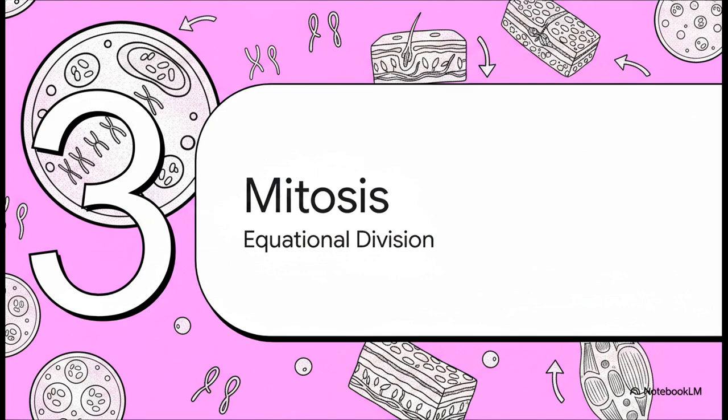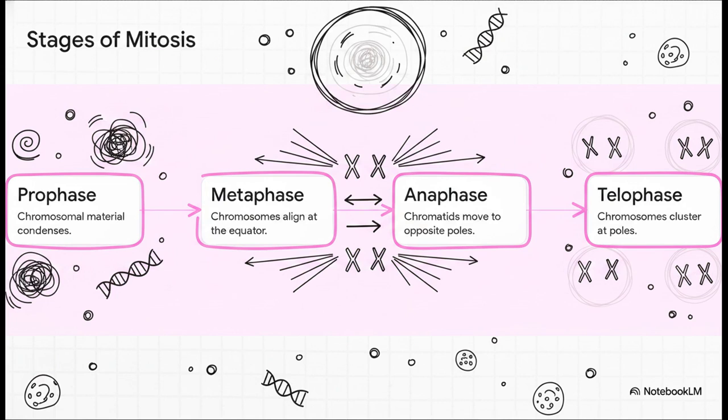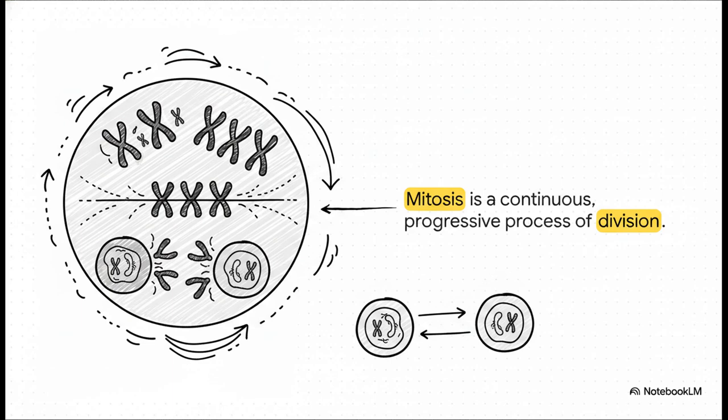Part 3, mitosis. Equational division. Mitosis is basically the biological solution to how an organism grows and repairs its body tissues, all while maintaining the exact same number of chromosomes as the parent cell. It's a flawless copying mechanism. And to achieve this, karyokinesis progresses through 4 highly choreographed stages: prophase, metaphase, anaphase, and telophase. While it's actually one continuous, fluid process, hitting these milestones helps us map out exactly what's happening to the DNA at any given moment. Watch how this choreography unfolds.